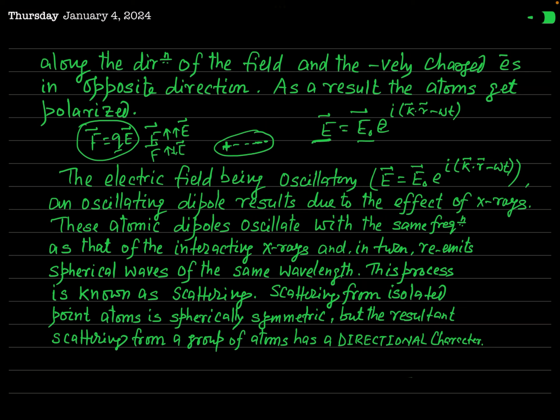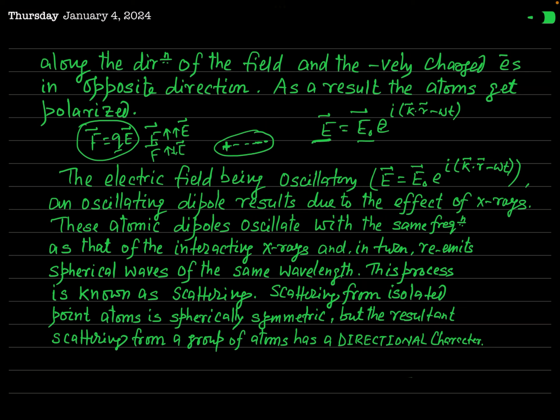And definitely in your course on classical electrodynamics, you have studied the problem of the oscillating dipole. If you have not studied it, you can watch the videos provided by me on my channel in the playlist of EMT and classical electrodynamics.